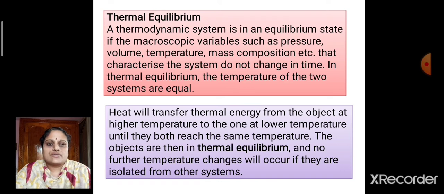Heat will transfer from an object at a higher temperature to the one at a lower temperature, and the temperature of these two bodies become equal. Then we say these two objects are in thermal equilibrium.